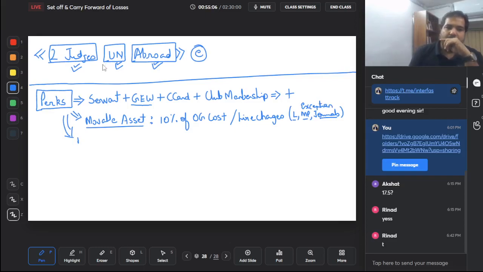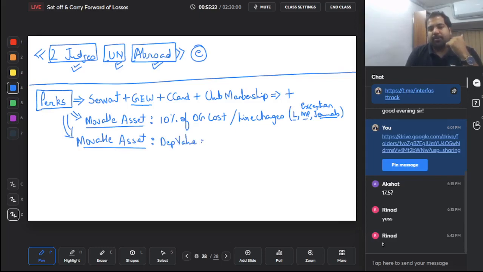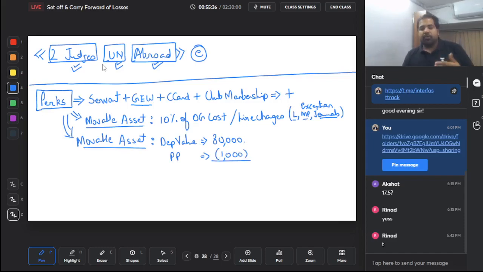What if you like the movable asset a lot, what if you like the projector a lot and instead of just taking it home, you decide to buy it? Then the income tax act says that whatever is the depreciated value of the asset, let's say the projector's depreciated value is 80,000 rupees, and you buy it from your employer, the purchase price that you pay is only 1,000 rupees. Then guys, you got 80,000 worth of projectors for 1,000, so that's 79,000 rupees will be a perquisite.